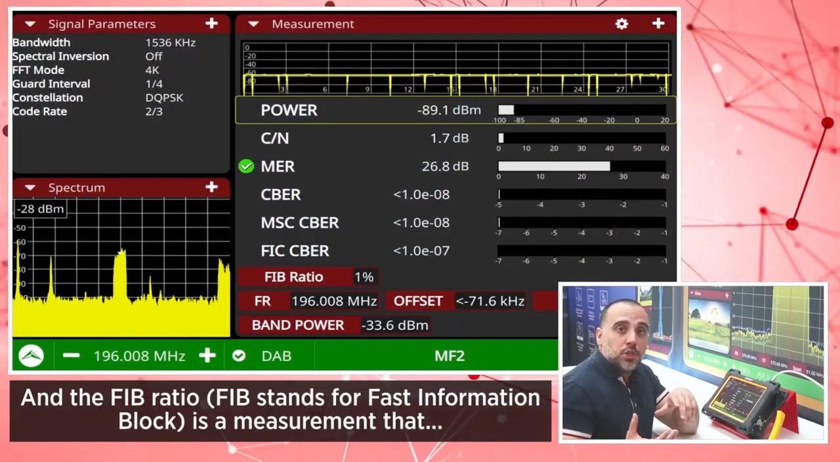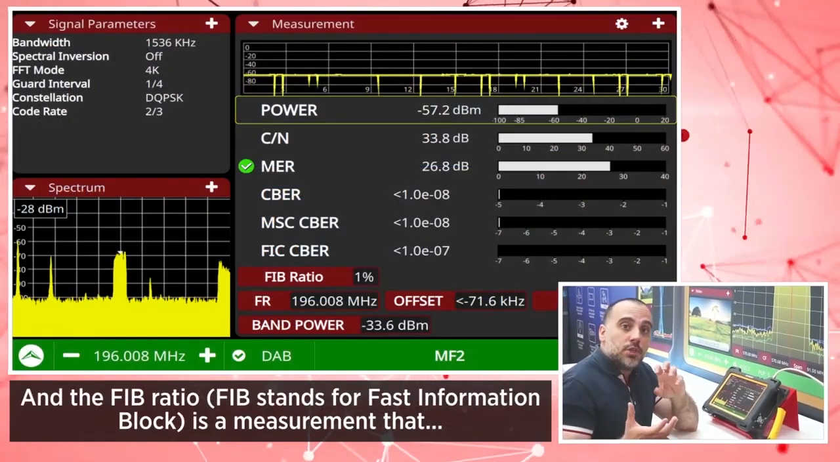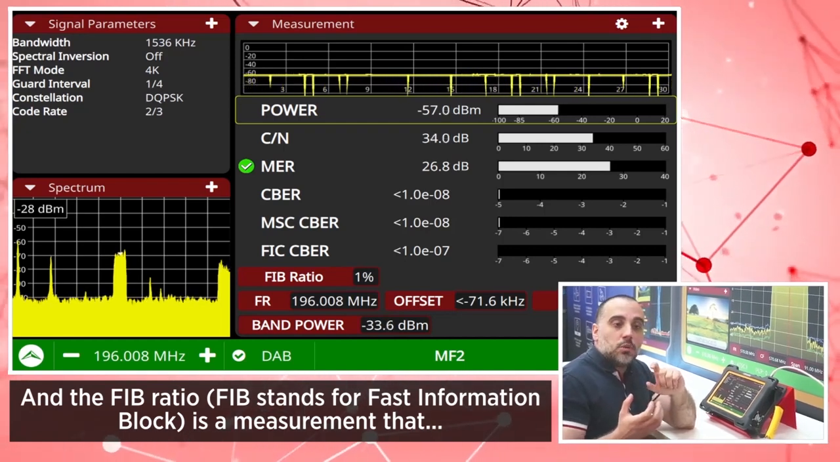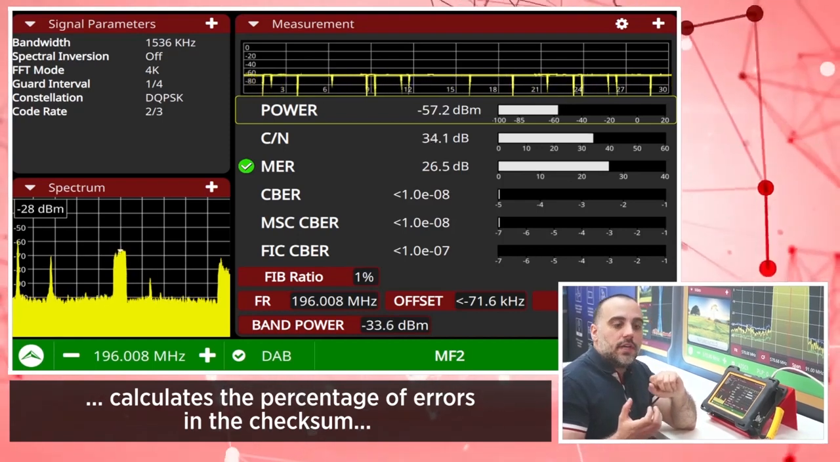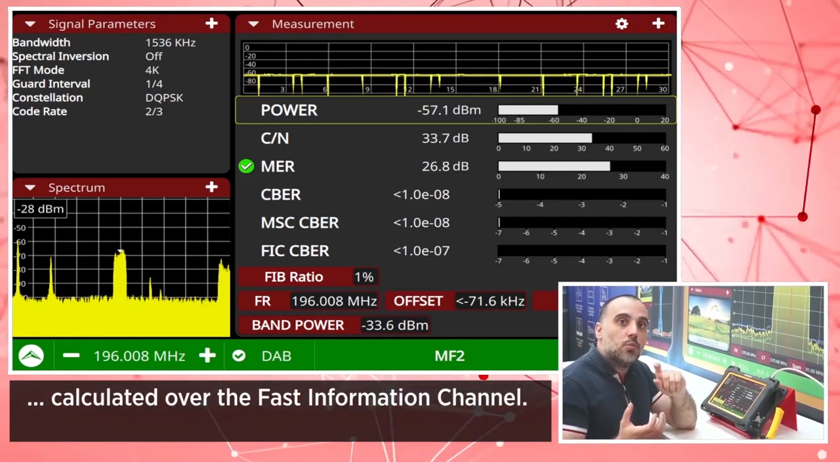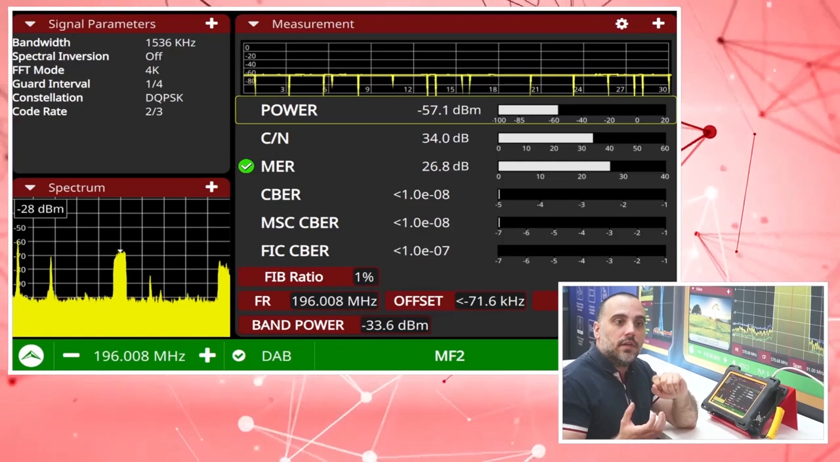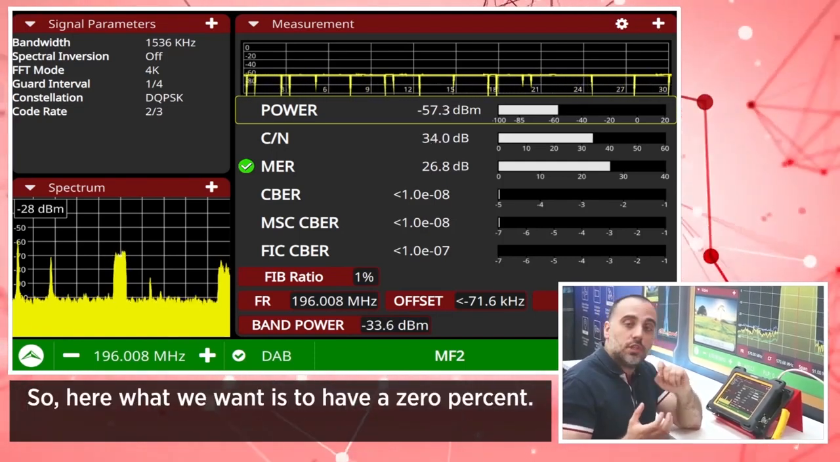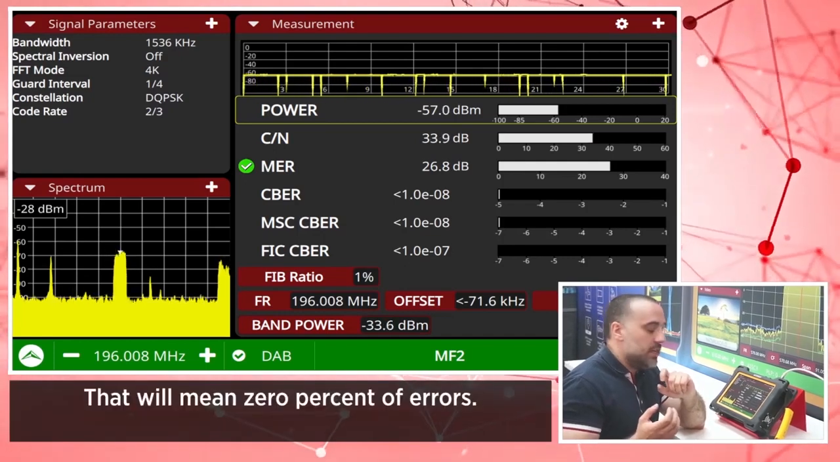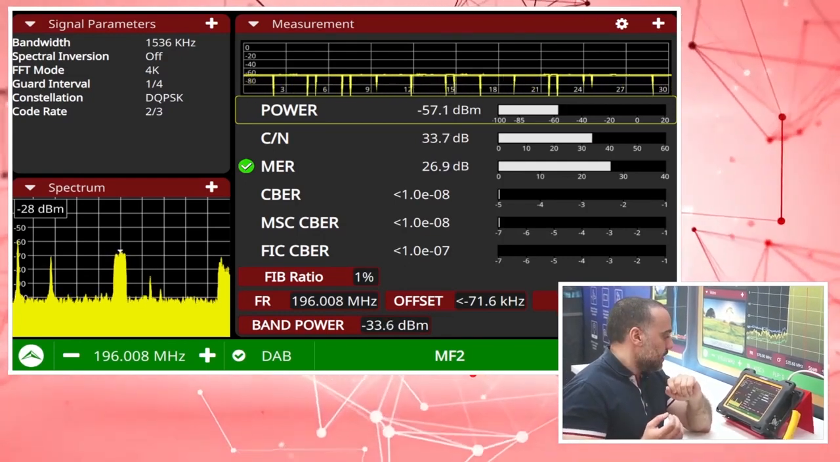And the FIB ratio, FIB stands for Fast Information Block, is a measurement that calculates the percentage of errors in the checksum calculated over the Fast Information Channel. So here what we want is to have a 0%. That will mean 0% of errors.